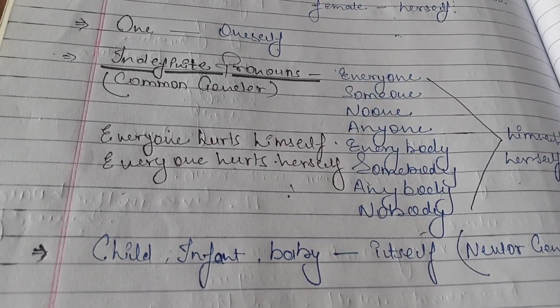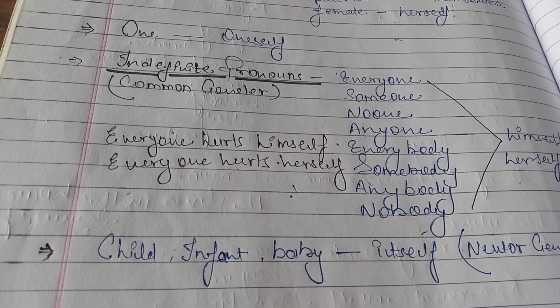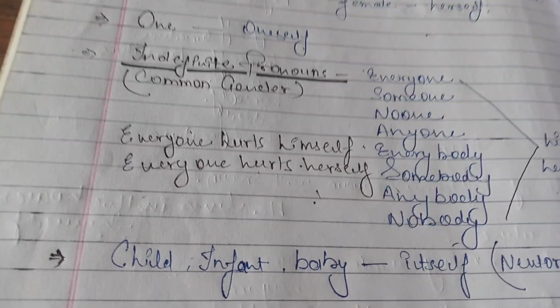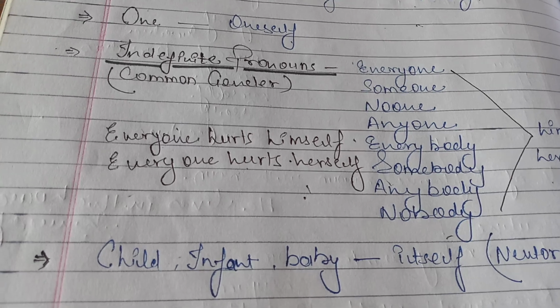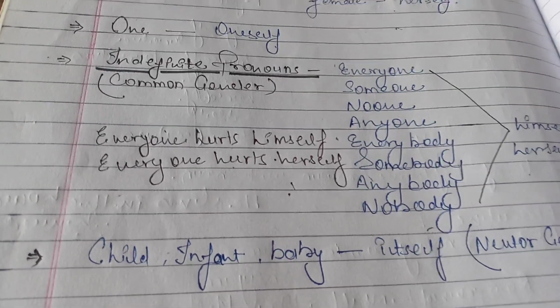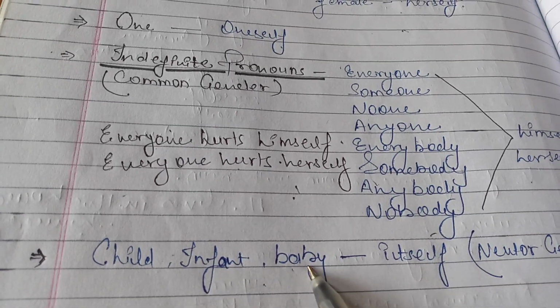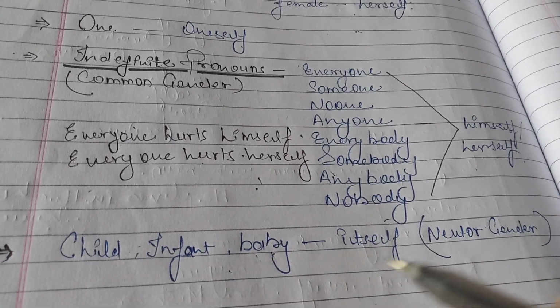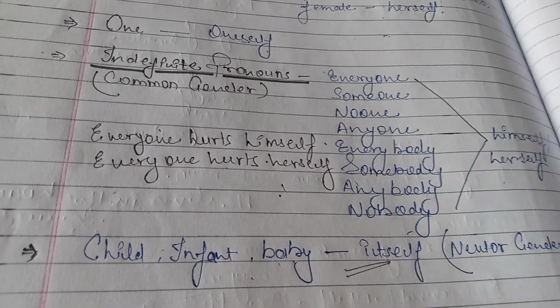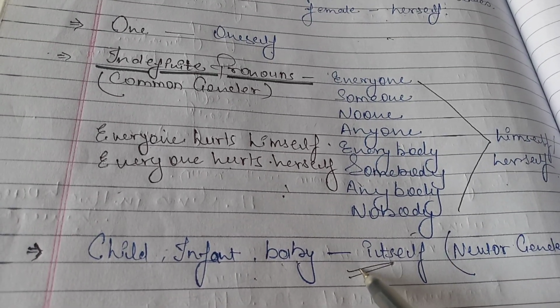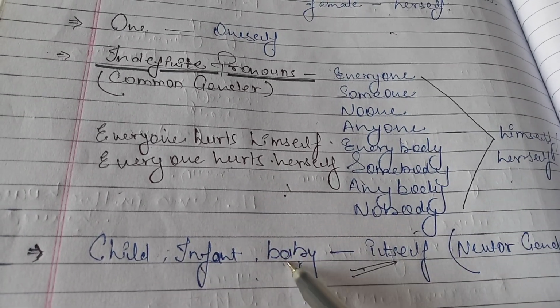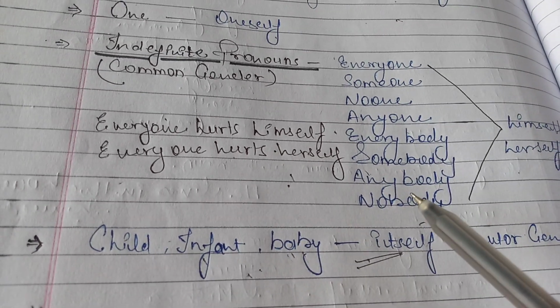If there are words like child, infant, or baby, these words are always considered neuter gender words. So with these words, we have to use the reflexive itself, because we don't know whether it is male, female, or anything else.